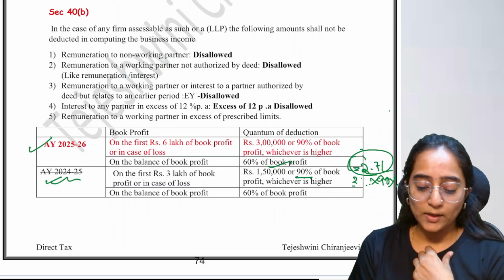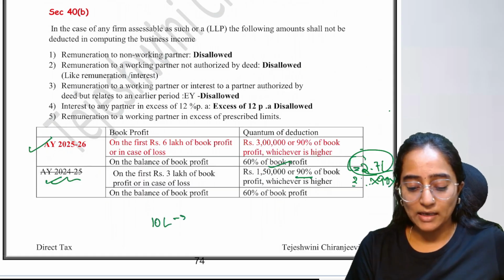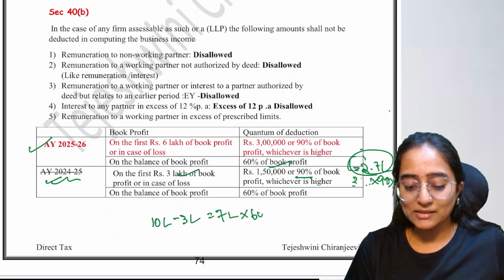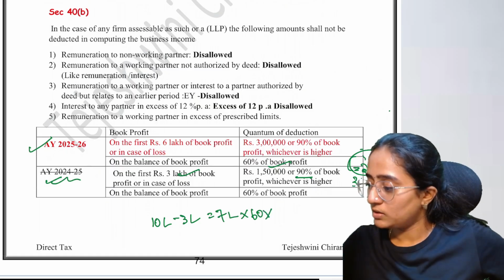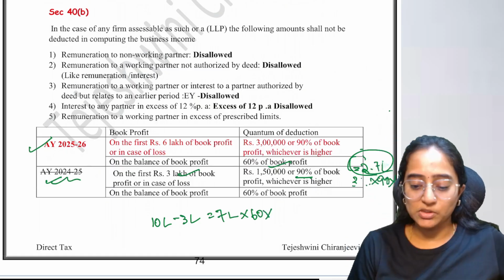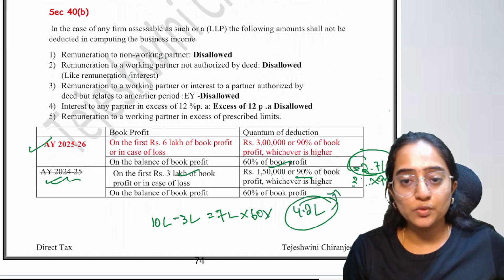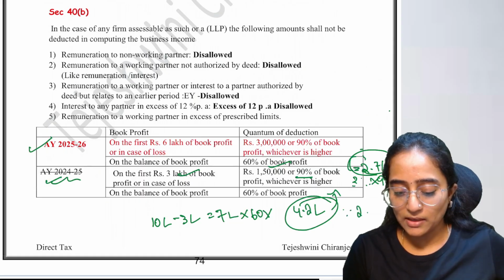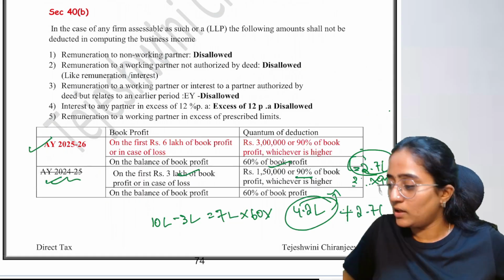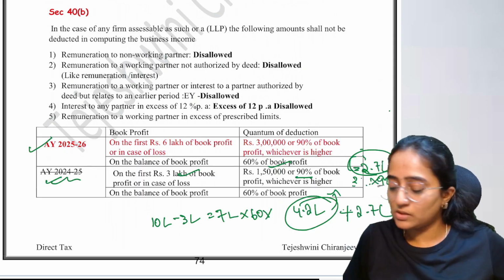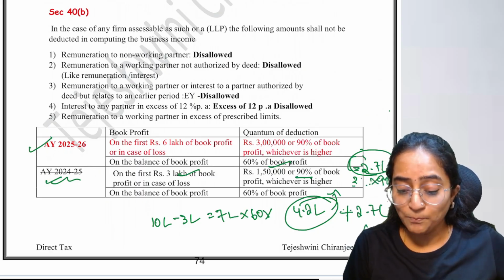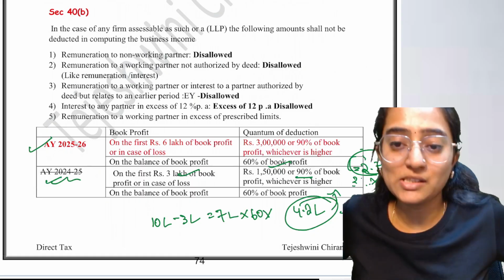On the remaining, I told you my income was 10 lakh. 3 lakh rupees I've already considered here. On the remaining 7 lakh, I'll take 60%. 7 lakh into 60%, how much would you get? You would get 4.2 lakh. 4.2 lakh plus 2.7 lakh, how much would you take? 4.2 plus 2 lakh 70,000. You would take 6 lakh 90,000 is the maximum remuneration which is allowed.